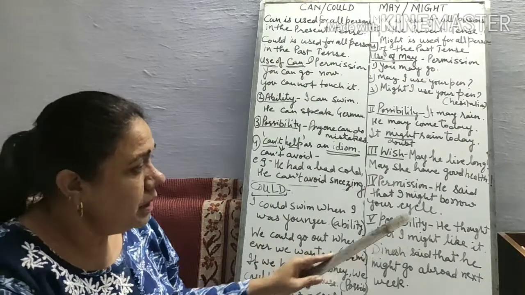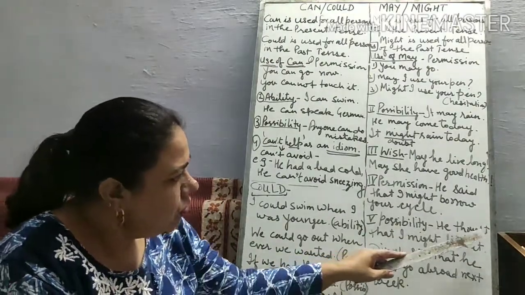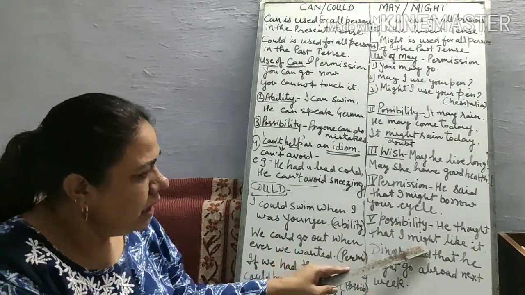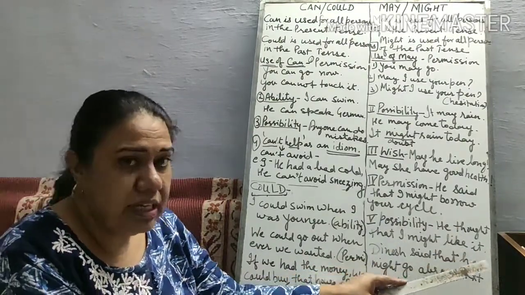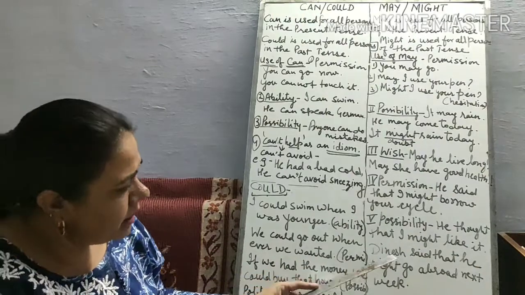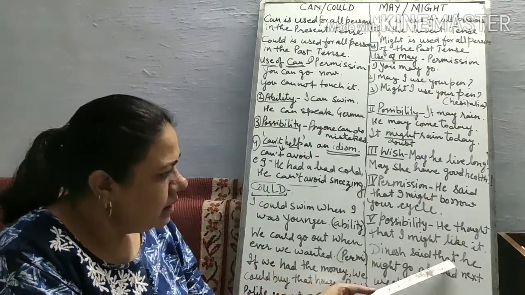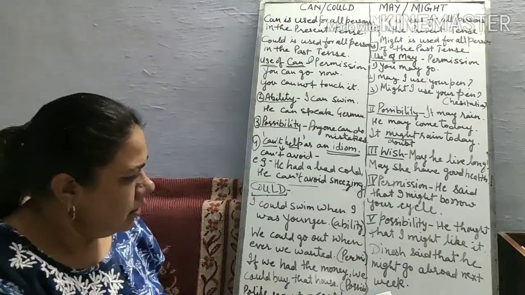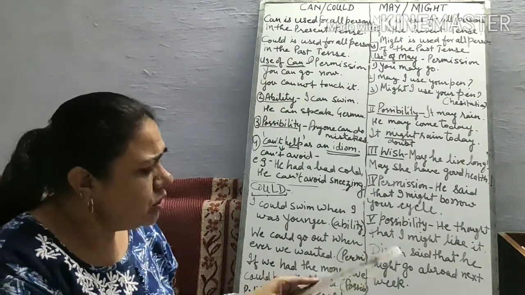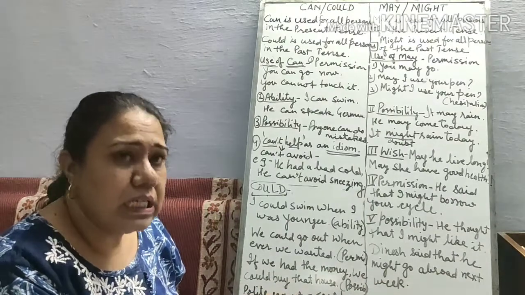Next, possibility in the past. He thought that I might like it. Less possibility. Dinesh said that he might go abroad next week. This means possibilities are there, but less.